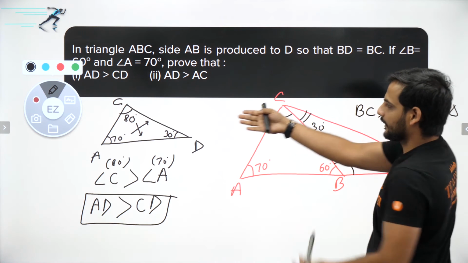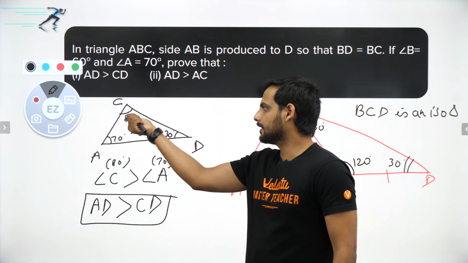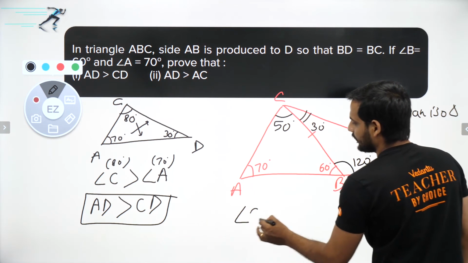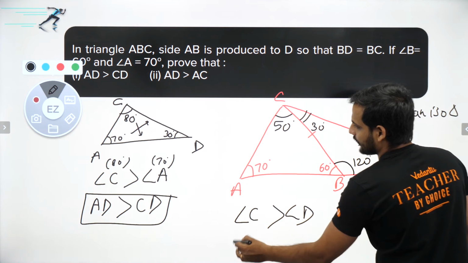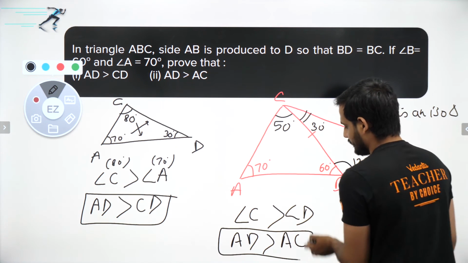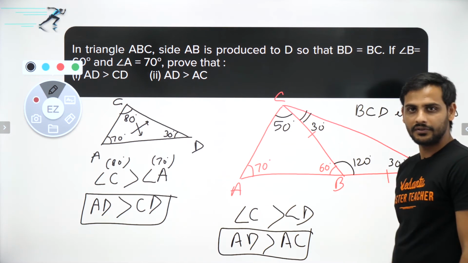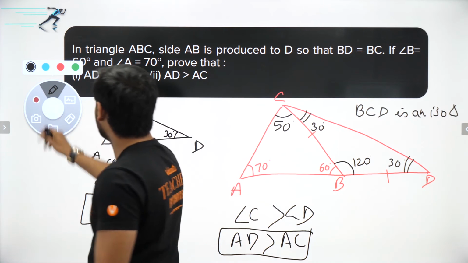Second, AD is greater than AC. Again, the same thing you can say. This is 80 degree and this is 30 degree, so 80 degree is more. So you can say again that angle C is greater than angle D. So you can say AD is greater than AC. Understood? This is how easily this question can be solved. Understood? Chalo, let's move ahead.